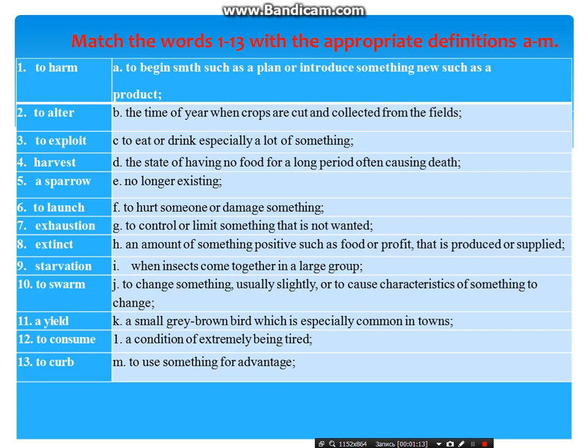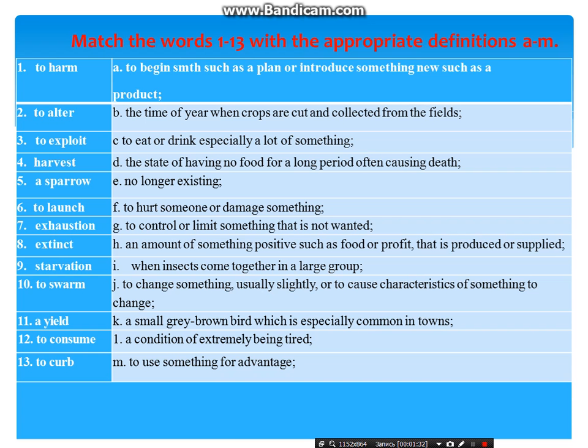Next activity, match the words with their definitions. On the table you can see some words and their explanations or definitions on the right side of the table, and you should complete these words with their explanations.